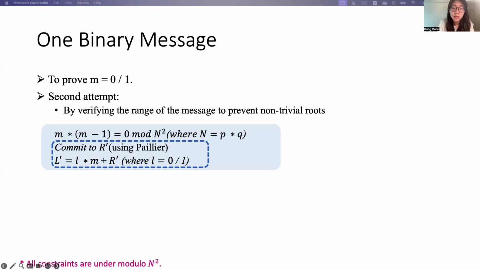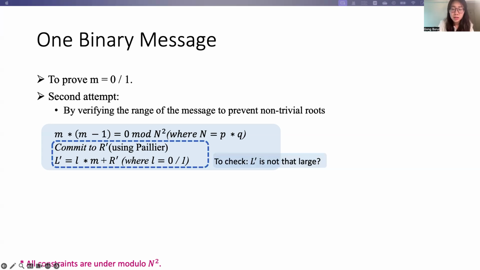And this randomness will be used to hide the message later. Then the verifier can choose a random challenge bit L. Then the prover is required to compute the linear combination with the message, and the result, we denote it as L prime, and send the result back to the verifier.